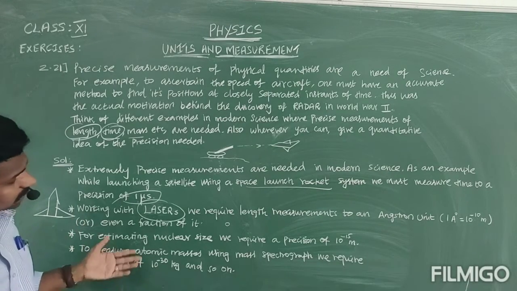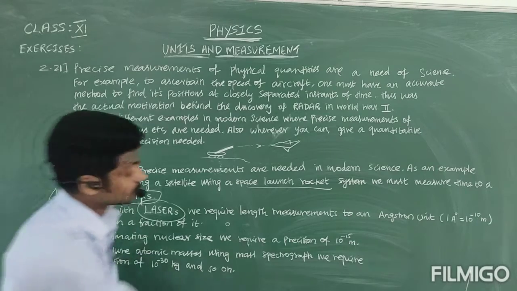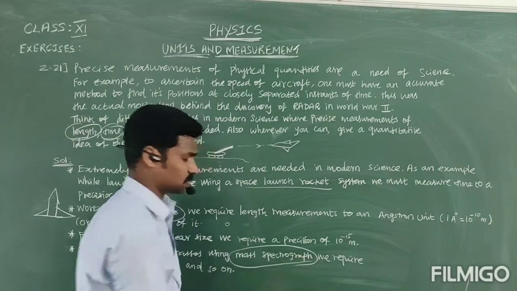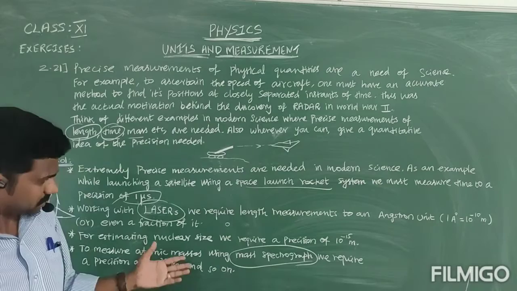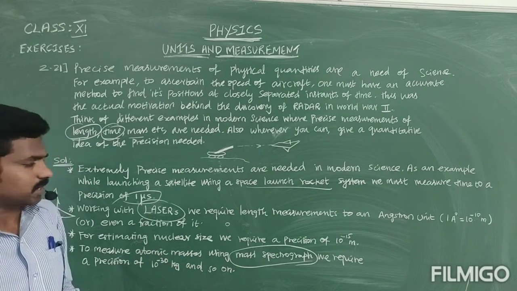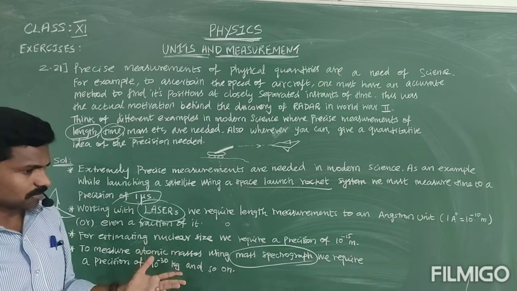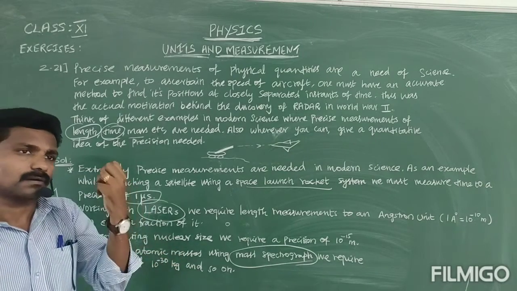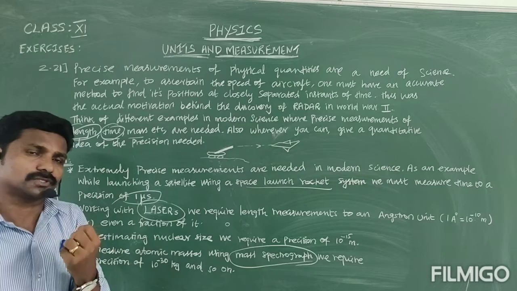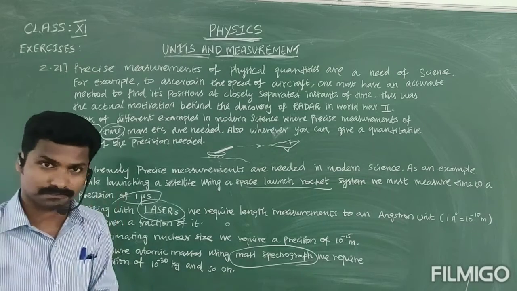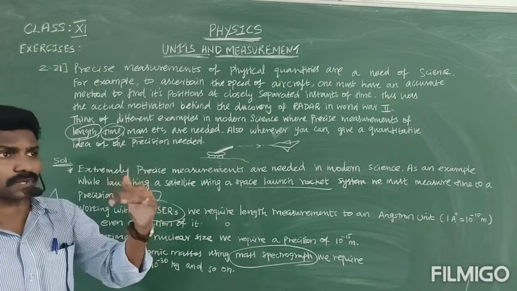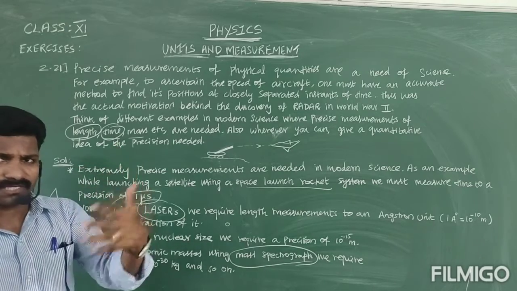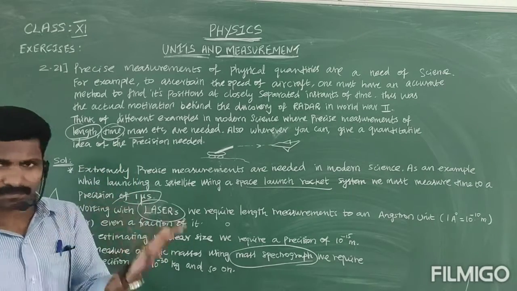The next one, to measure atomic masses using the mass spectroscope. You will also study it in 12th standard. In the mass spectrometer, we study isotopes, for example hydrogen 1H1, 1H2, 1H3, the same atomic number, different mass number.